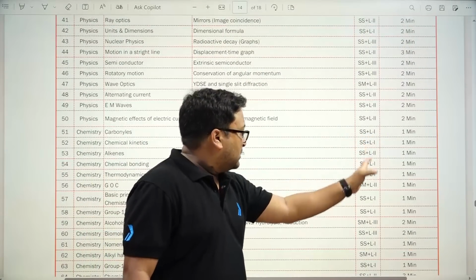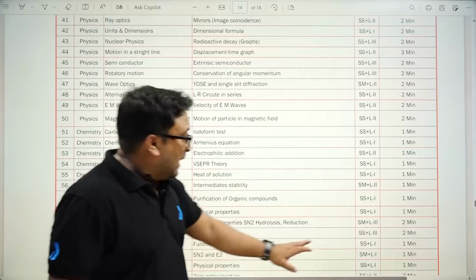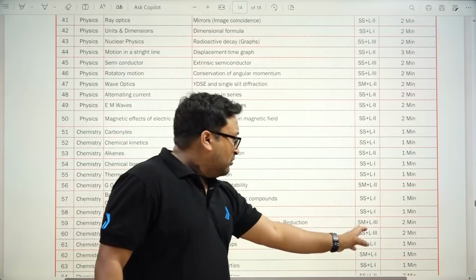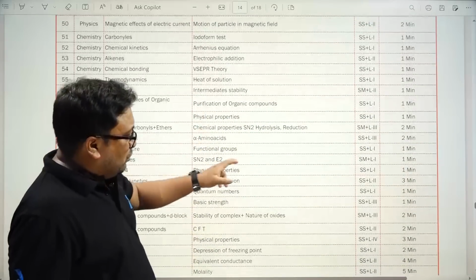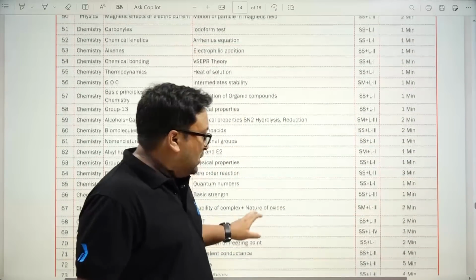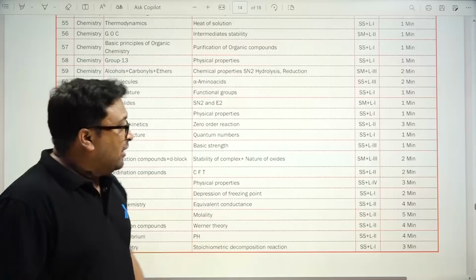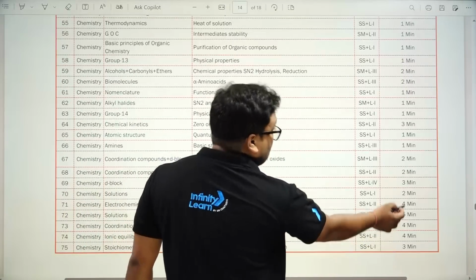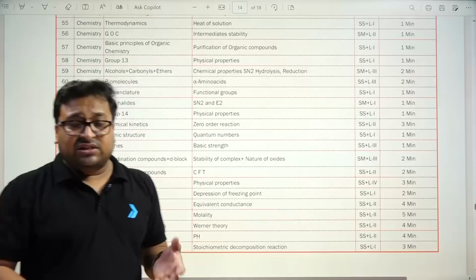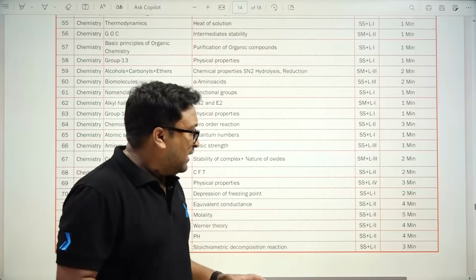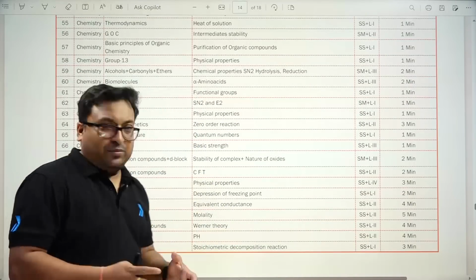Single chapter, single concept is quite high in this paper, and single chapter, multi concept as well. But the time requirement for a few questions is very high: 5 minutes, 4 minutes, 4 minutes. Lengthy calculations and the time to understand the questions is very high. So that's why the paper requires too much time to solve.